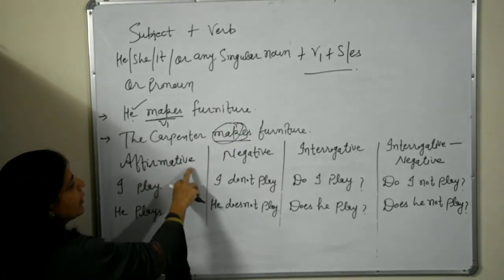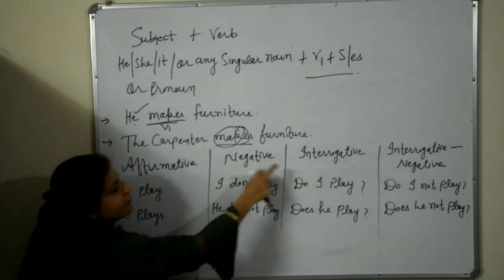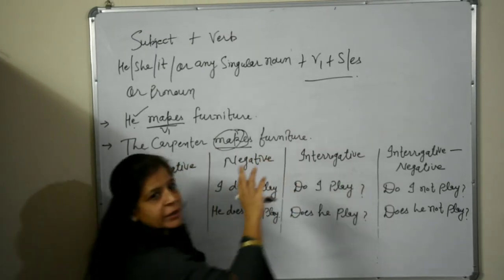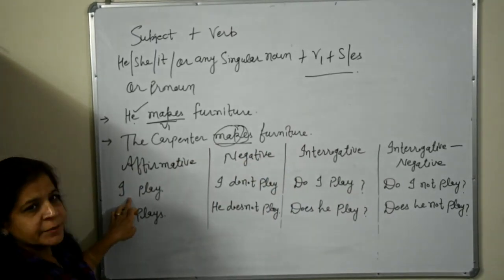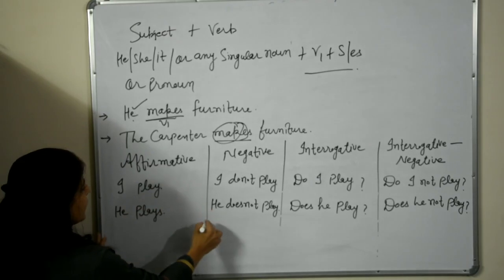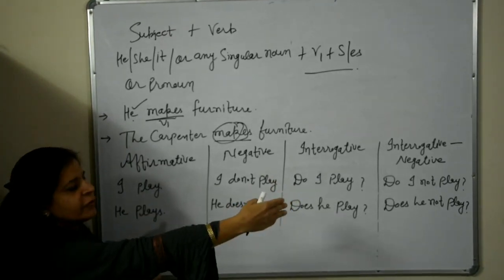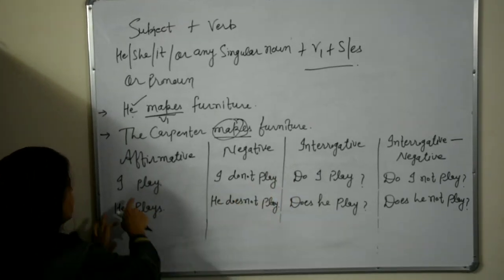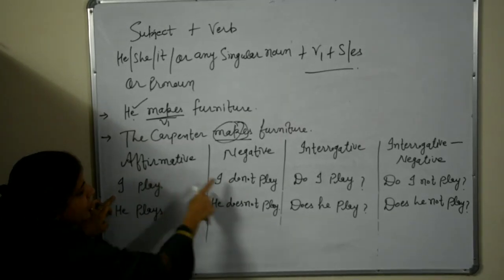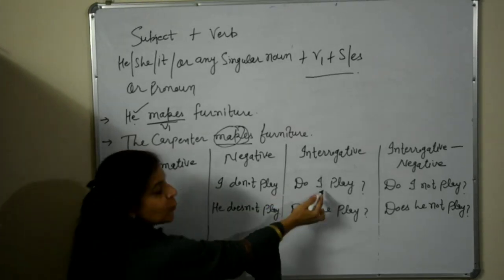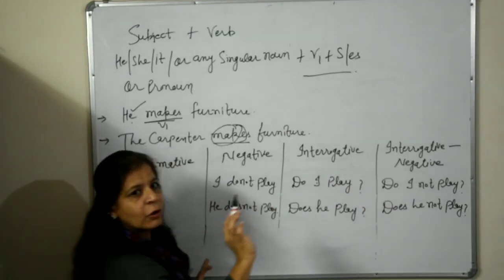Now I tell you affirmative, negative, interrogative, interrogative negative. So look at the difference between these four types. I play, I don't play, do I play, do I not play.